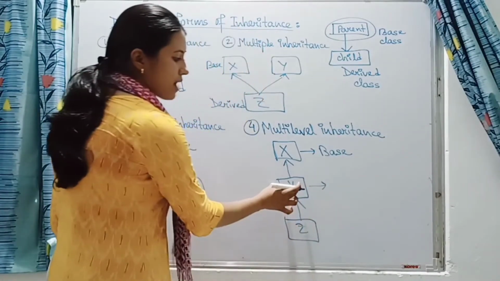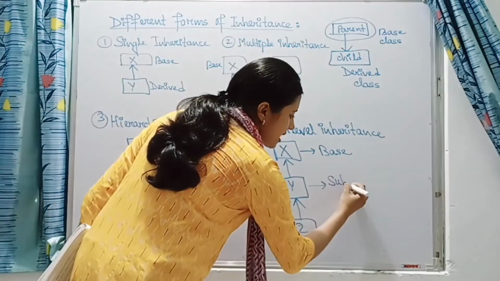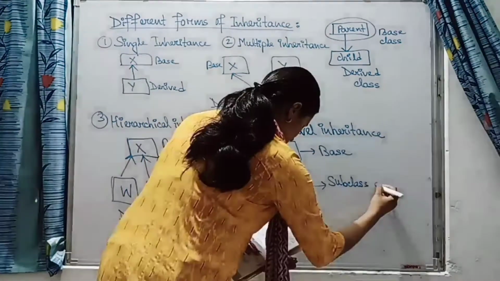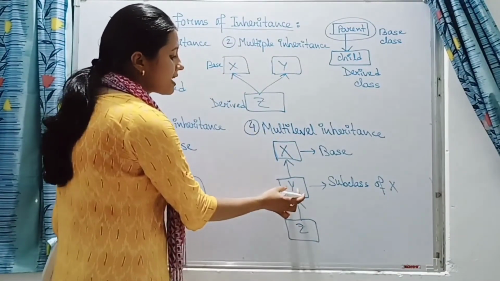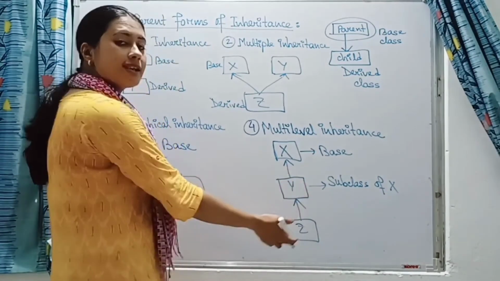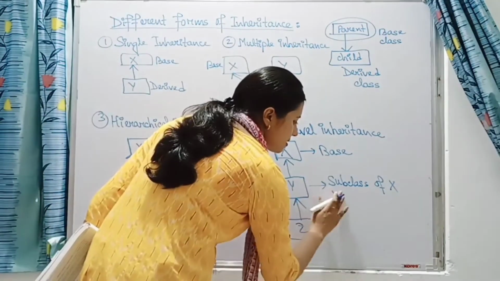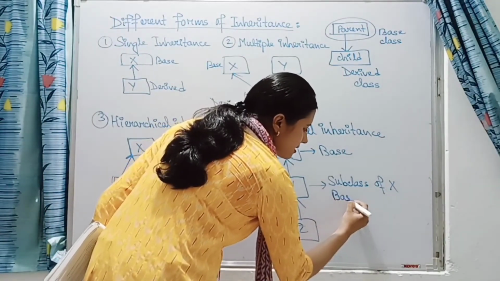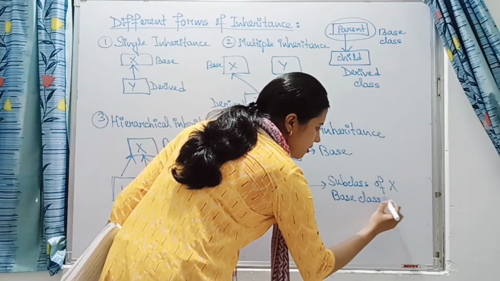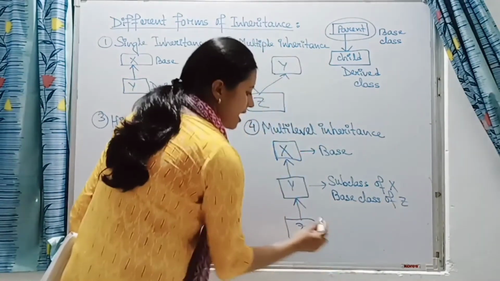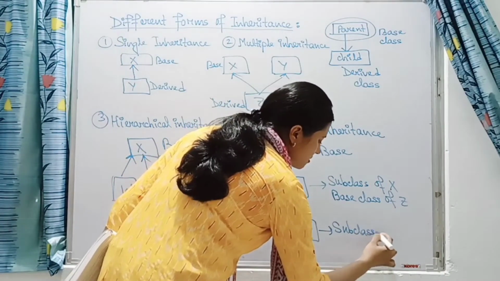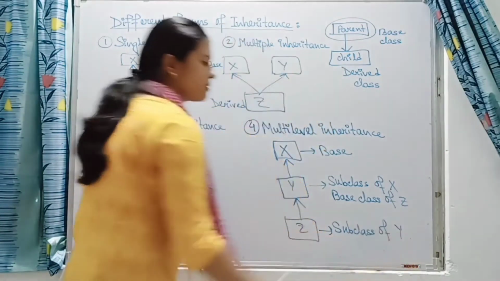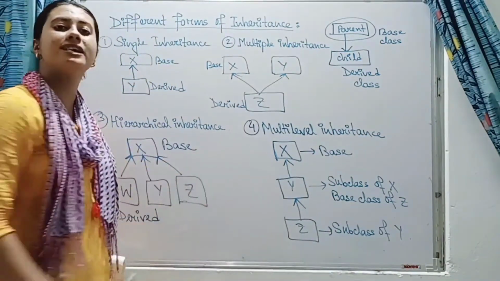So this Y will be what? Subclass of X, but this Y is also the base class of Z, and Z is the subclass of Y. Okay, so this is the meaning of multi-level inheritance.